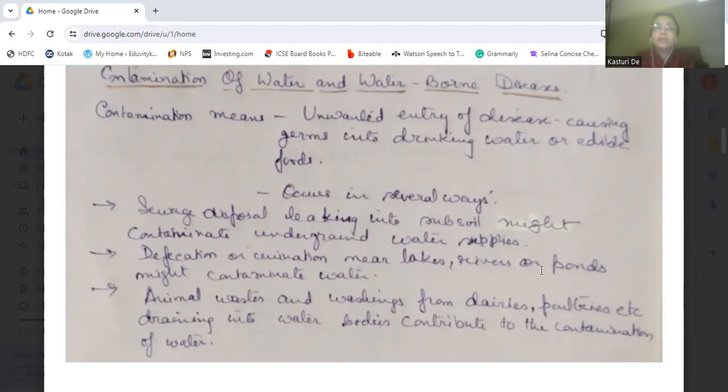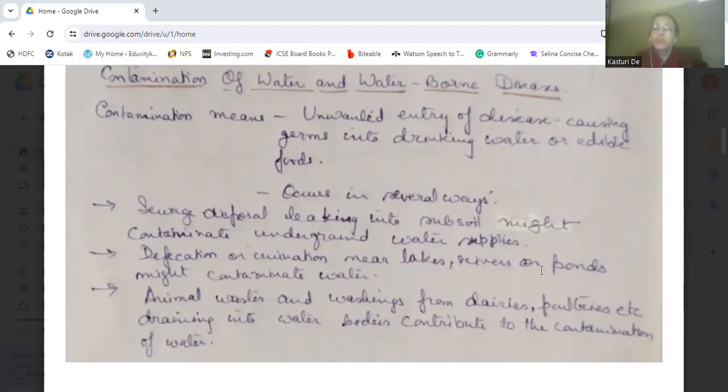Thanking God, we will stop the preparation here and start with the discussion. So let's start. That is contamination of water and waterborne disease. So what does contamination mean? Contamination means unwanted entry of disease-causing germs into drinking water or edible foods.